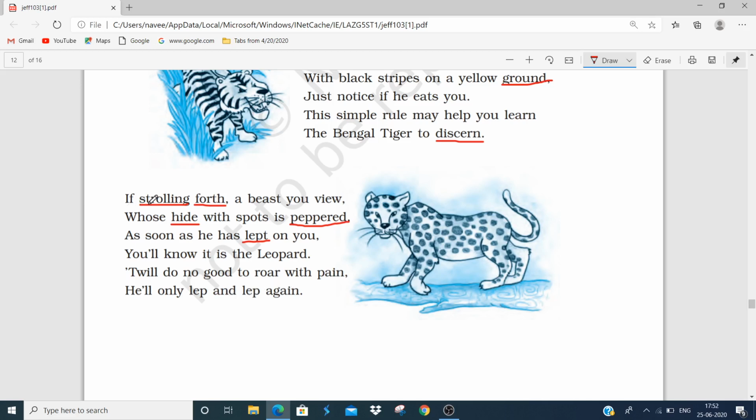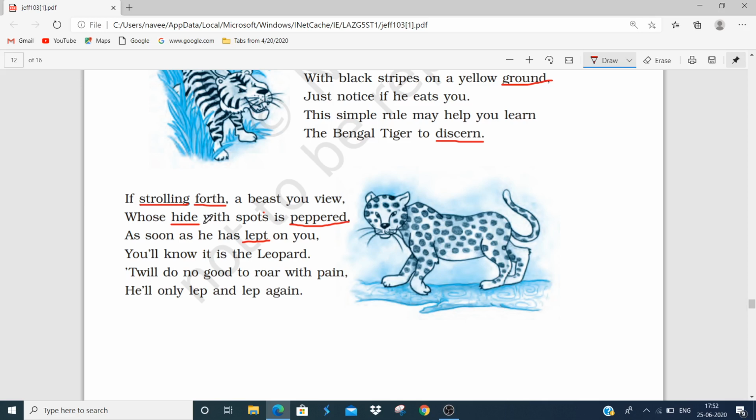Here the poet says, if strolling forth means if you are walking casually. If you are walking casually in a jungle, a beast you view, and you see a wild animal whose hide with spots is peppered, whose skin is covered with spots.